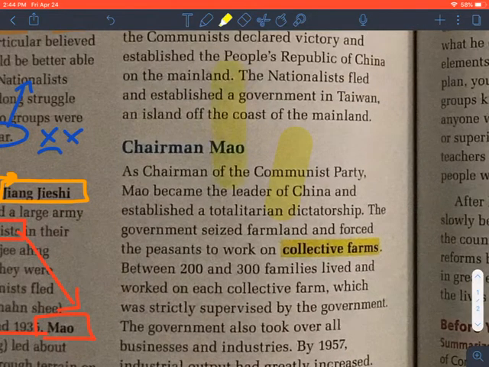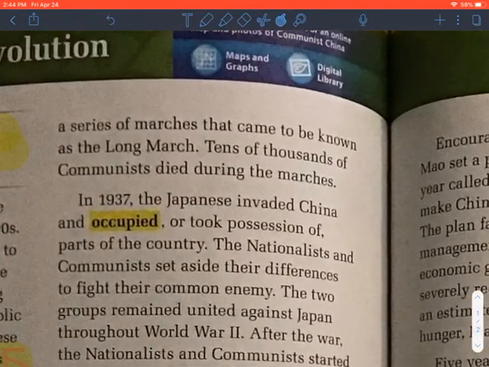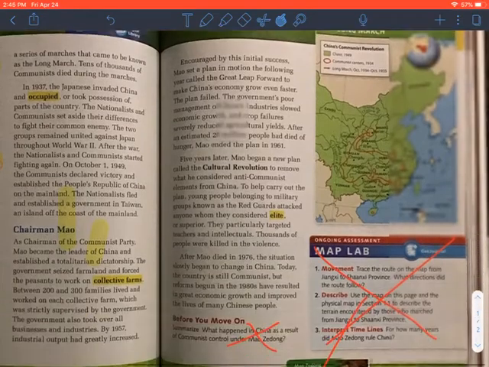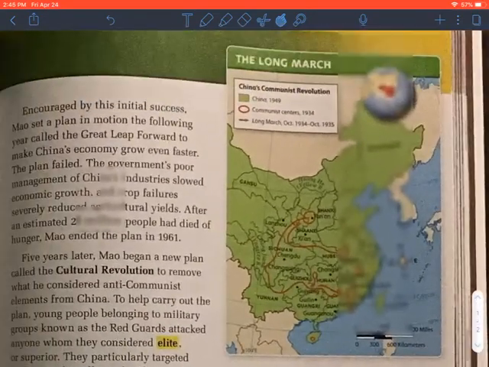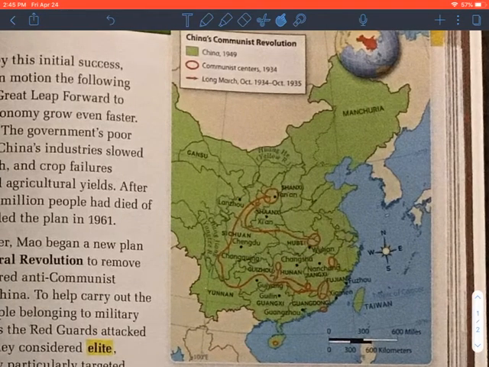Sorry about that. On a series of marches that came to be known as the Long March. Tens of thousands of communists died during the marches. And the Long March is really a fascinating topic that is covered here by this map. You can see the focus is China's Communist Revolution, and these different arrows down here represent where the Long Marchers went. So you can see this is a whole process of marching around the country, trying to evade the nationalists.